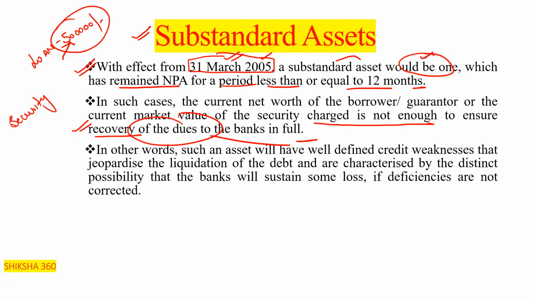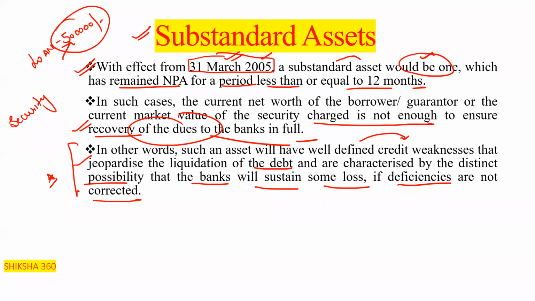In other words, such an asset will have well-defined credit weakness that jeopardizes the liquidation of the debt and is characterized by the distinct possibility that the bank will sustain some loss if deficiencies are not corrected. So that is regarding the substandard asset.